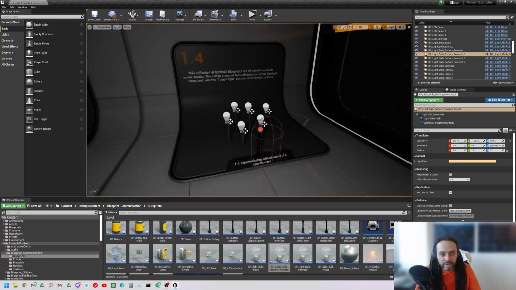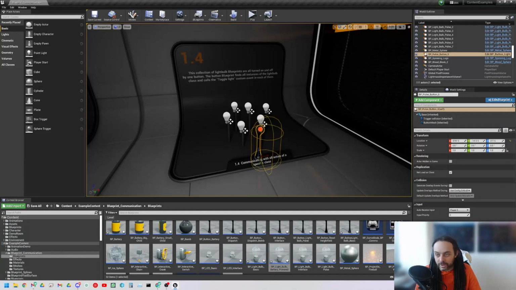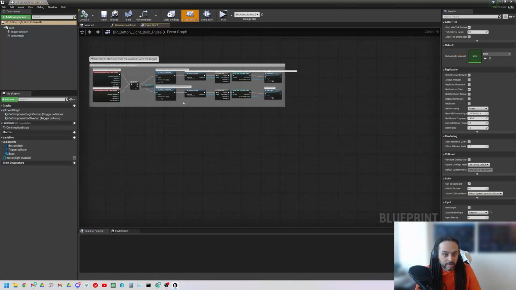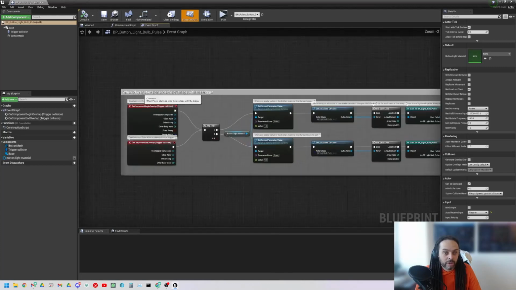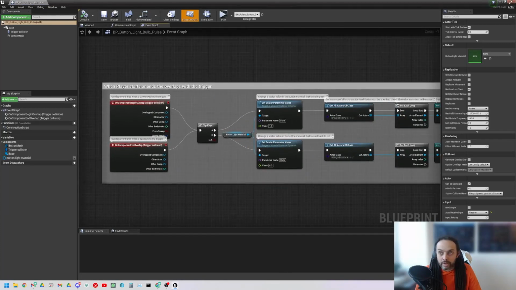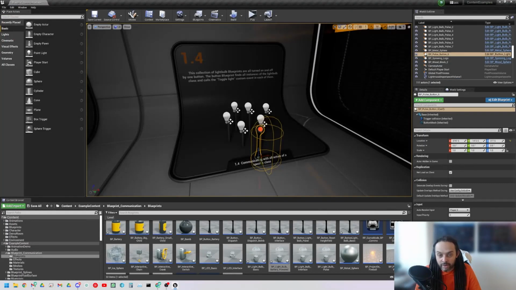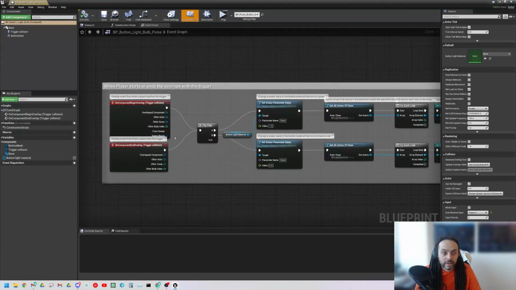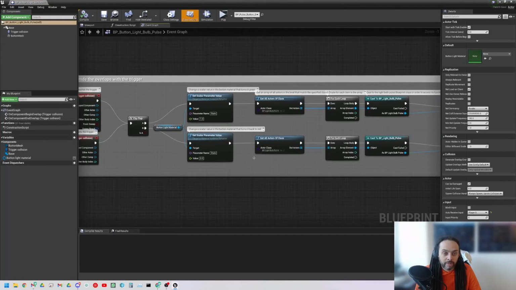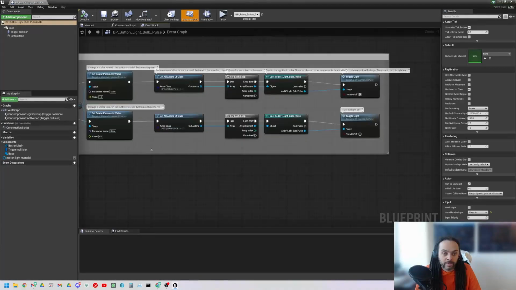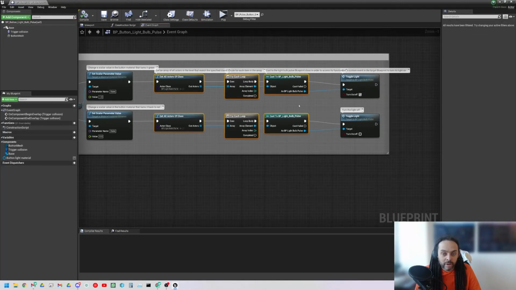Now, this setup you're going to see and be like, oh, that's pretty cool. That's nice and simple. Let's do that every time. Do not do this. Okay, so I'm looking at the button. First of all, we can see actually when I select this, there isn't a direct reference that I need. Again, flip-flopping, setting the value of the material, but wait a minute, what are we doing here? What's this thing? Instead of getting a direct reference to the light, what we're doing is we're going to